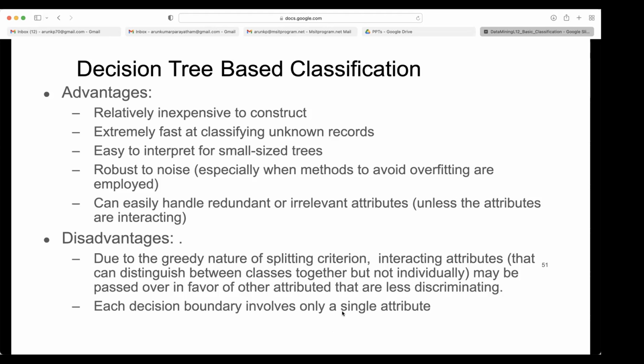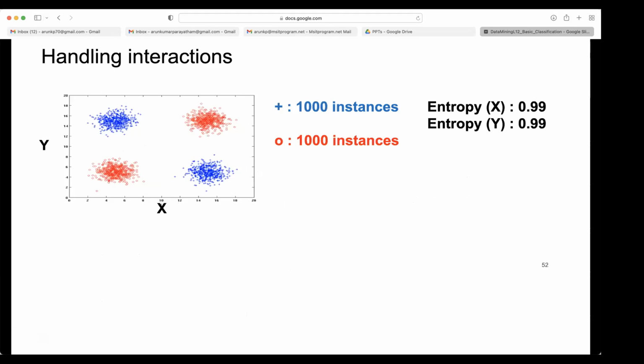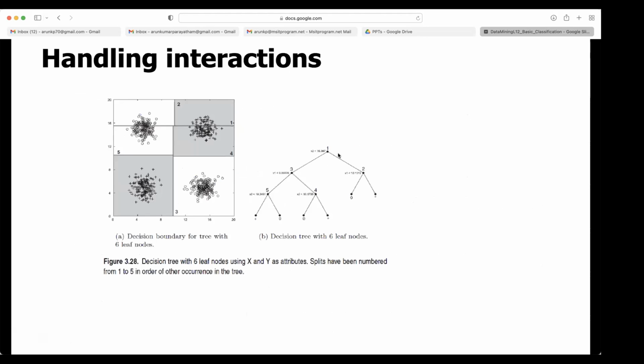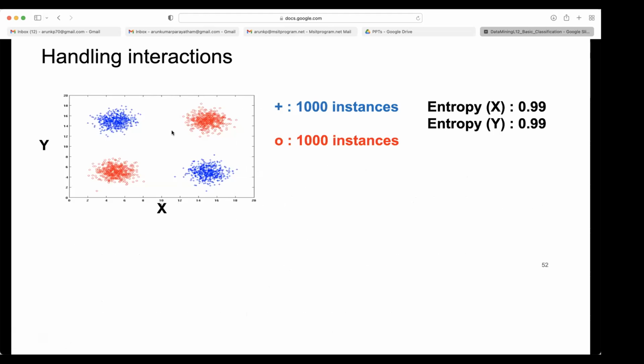Is it clear what I'm saying? Yes. So each decision boundary involves only a single attribute here. All these are the disadvantages of the decision tree. So how do we handle interactions? These are the next set of algorithms, where logistic regression, neural networks, all those things will also handle the interactions. So 1,000 instances, then 1,000 instances here.